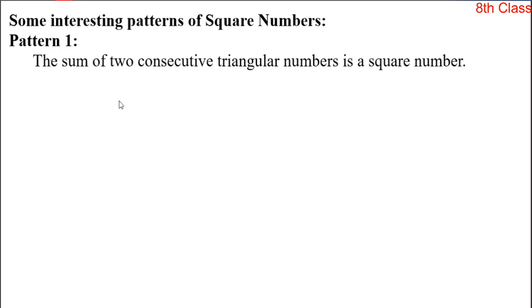Whole numbers start with 0. Is 0 a triangular number? No. Why? Because 0 means we don't take any dots, so 0 is not a triangular number. The next whole number is 1. Yes, 1 is a triangular number. Why? Because if you take one dot, you can arrange it in a triangular shape.